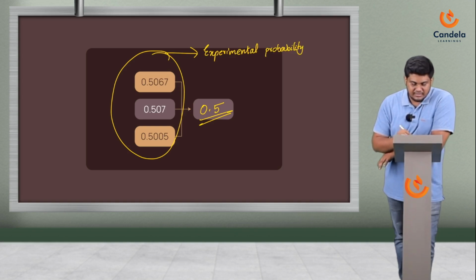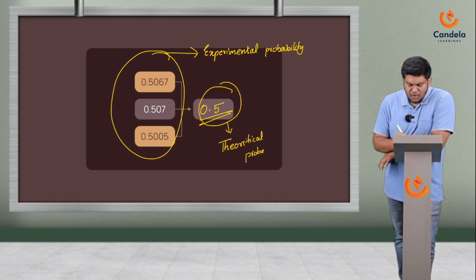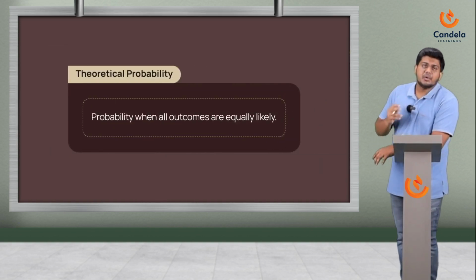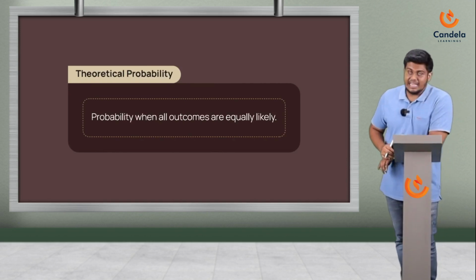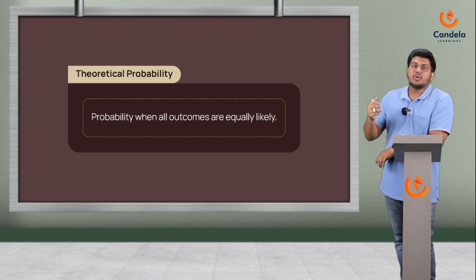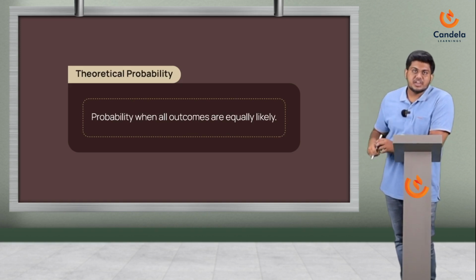So what is the significance of the 0.5? The 0.5 is what we call theoretical probability. Now, what is theoretical probability? Theoretical probability is when all outcomes are equally likely. That is, when you toss a coin, what are the two options that you have? You have a head or you have a tail.